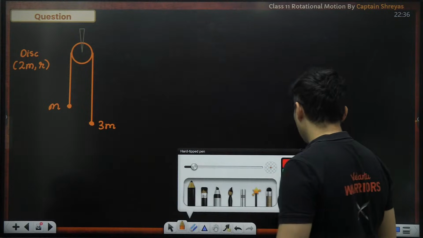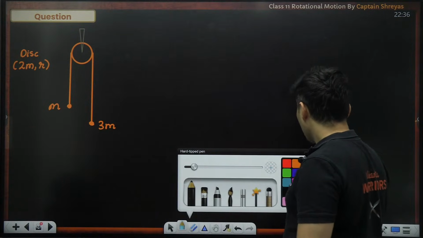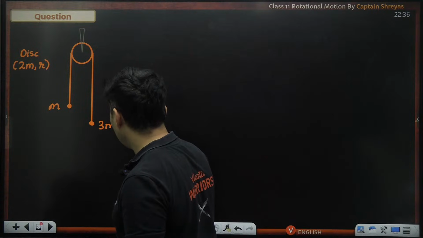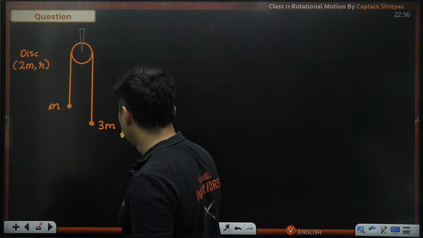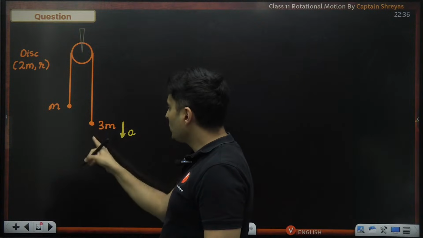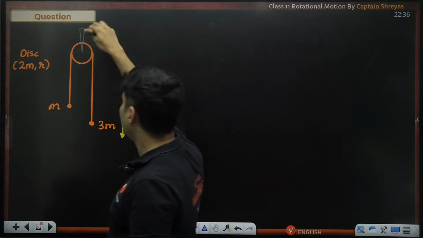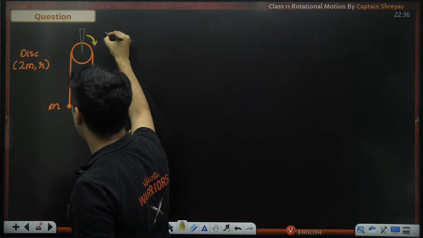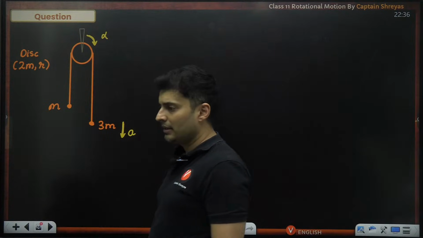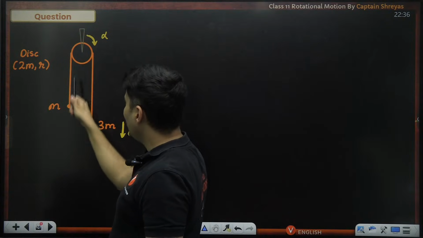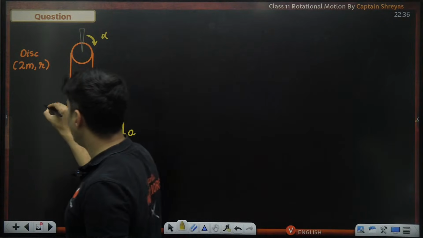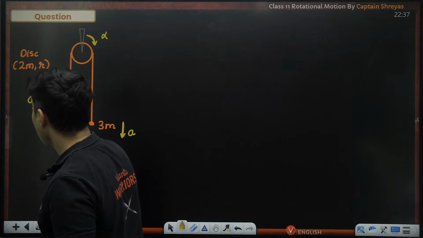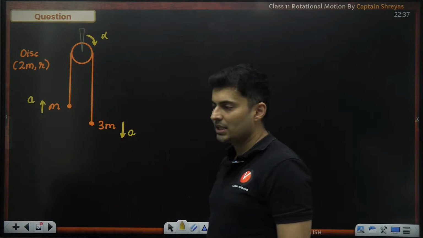Okay, let's start drawing whatever we can figure out. We know that this 3m mass being heavier will start moving down, so there will be an acceleration downwards. And once this goes down, the pulley will begin to rotate, and that's why there will be an angular acceleration like this in the clockwise direction. Can you see that? And once it starts rotating, this thread will go up, this mass will go up exactly with the same acceleration like this. That is the first thing which we realize.